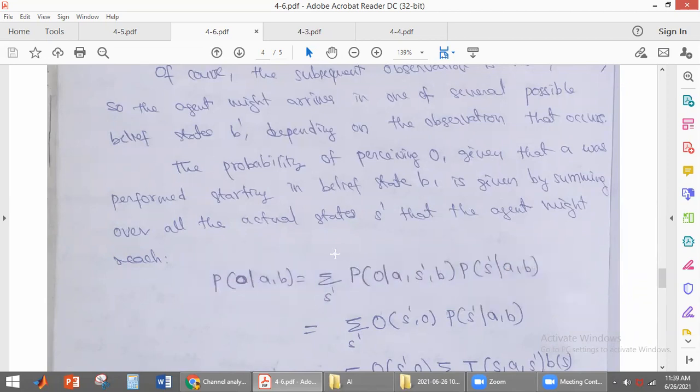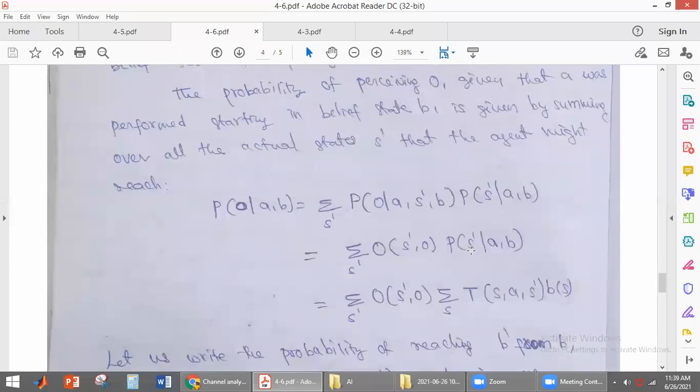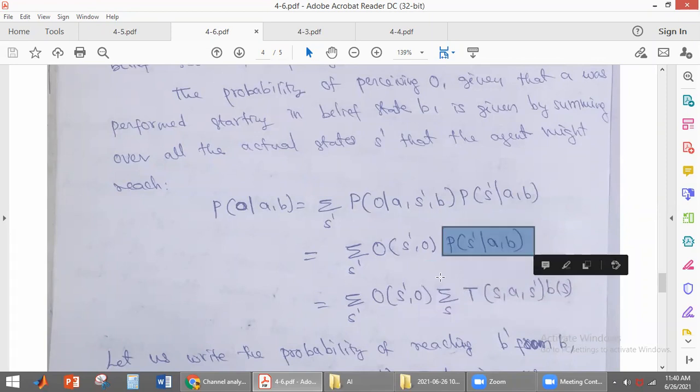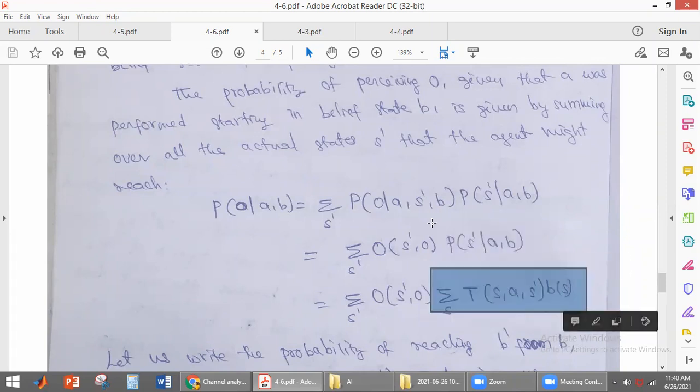The first term is nothing but the observation model, students. This is the observation model. And this term gives the probability of reaching S dash by performing some action in the belief state. This is the formula we use to obtain the equation for this term, and we substitute it here.